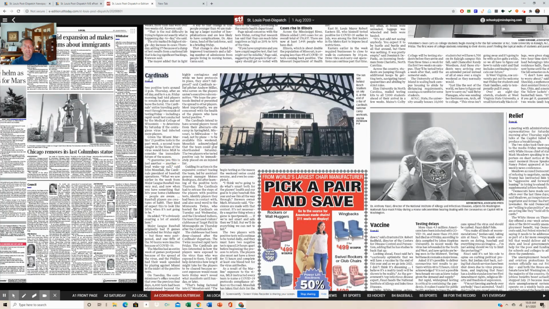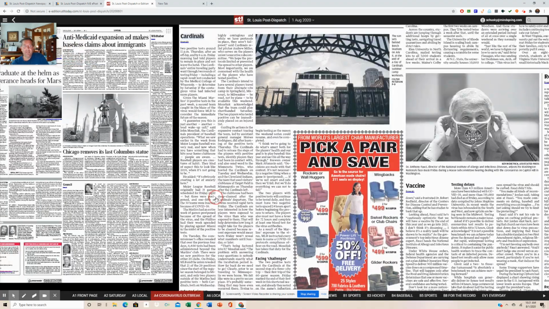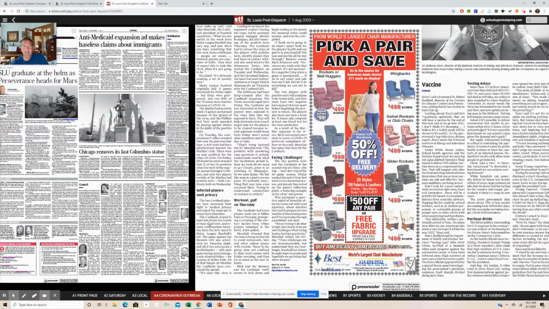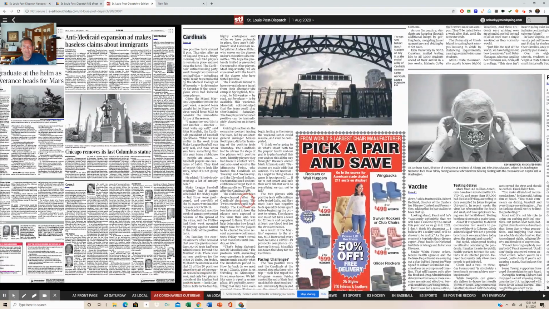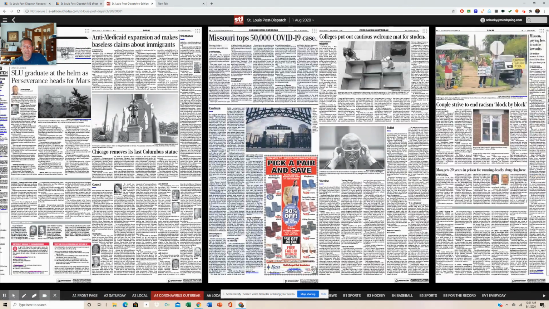Double click there. There's the rest of that article. So that's a long one. I'd have to read that front page part, and then from there, the two positive tests around 11 p.m. Thursday, all the way to the bottom. And then it starts at the top of the next column to the bottom, top to the bottom. And so that is that whole article, the stuff highlighted in blue. So hopefully that makes some sense.